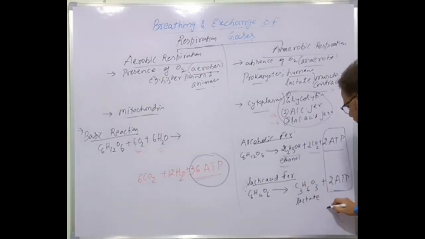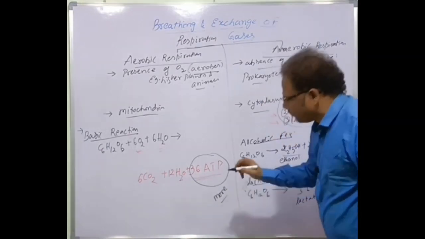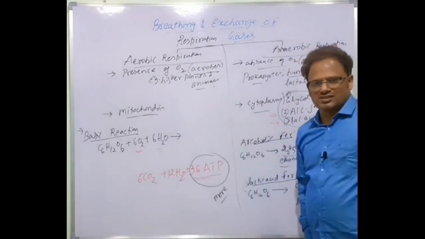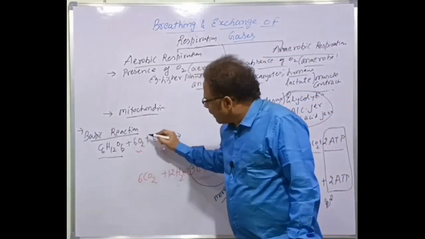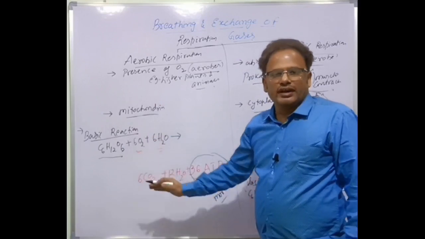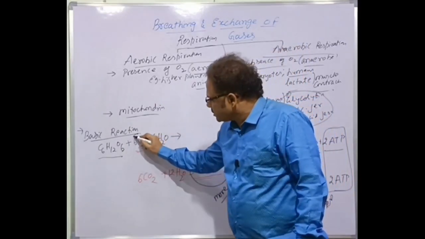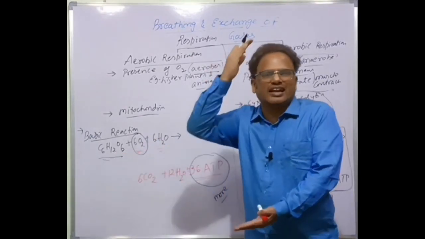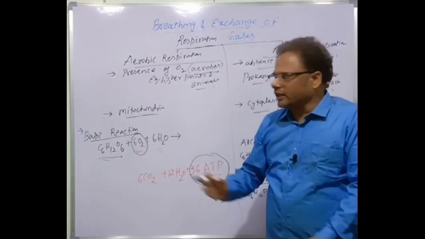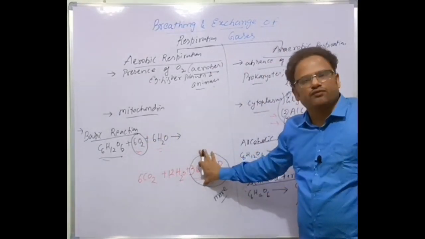Less is formed here, but more molecules of ATP are formed here. Why does this happen? Because here the glucose molecule is completely broken down, oxidized, which takes place in the presence of oxygen. As a result, 36 molecules of ATP are formed.